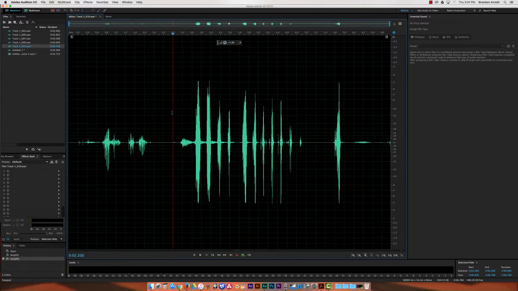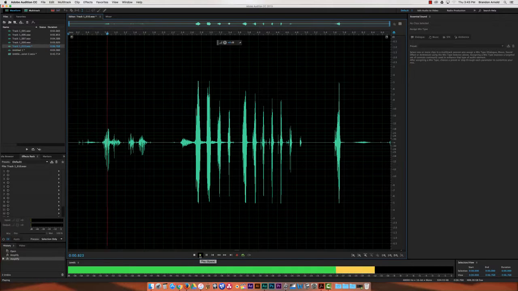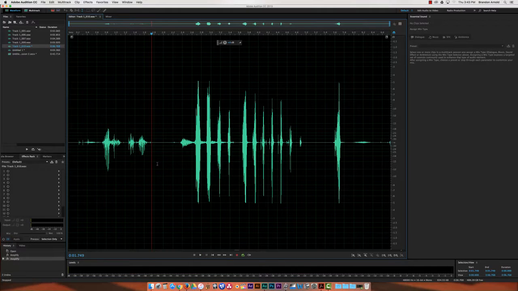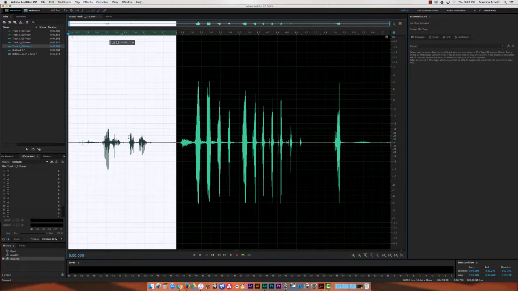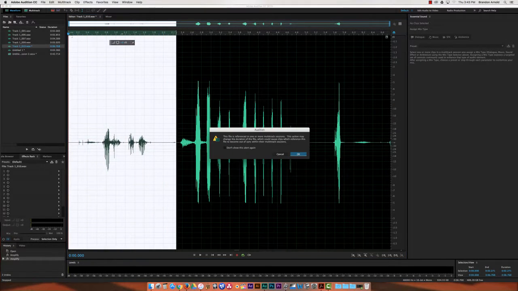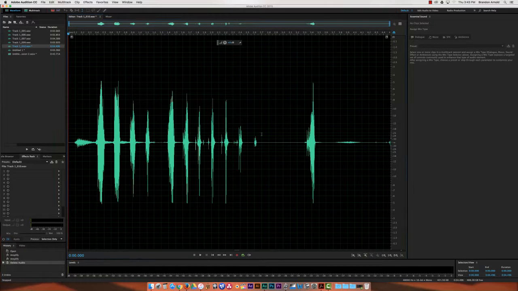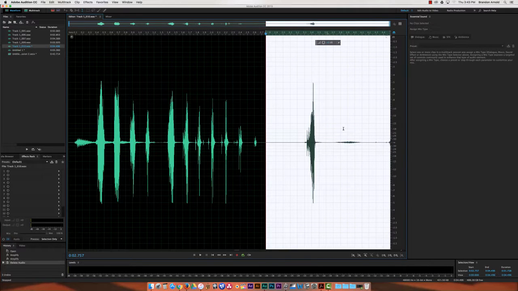The first thing you want to do is cut off any parts that you don't need. So here at the beginning of the file, "Laughing, take one. Laughing, take one, stop." So we're going to cut off the parts that we don't want. So I'm just going to click here and drag everything to the left, and then I'll hit the delete button. Then I don't want this end part. I'm just going to click there and hit delete.